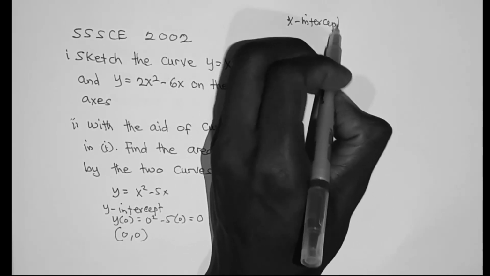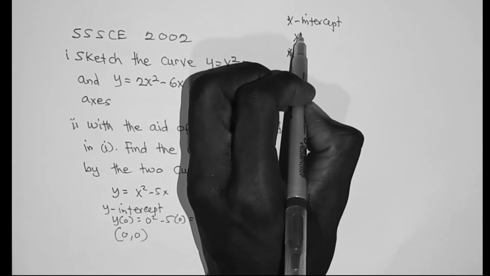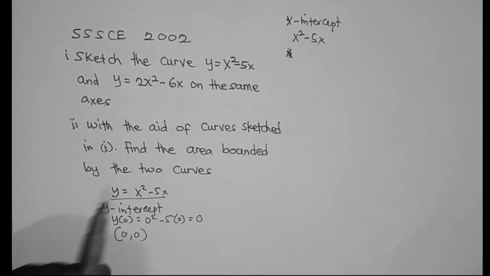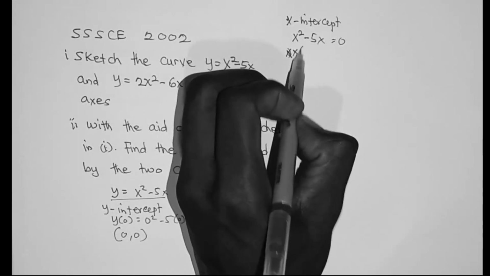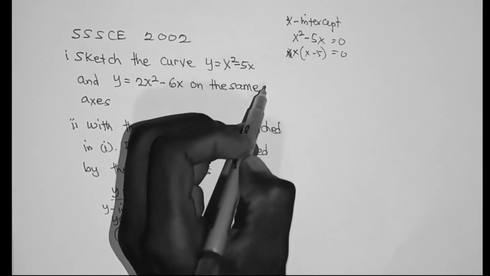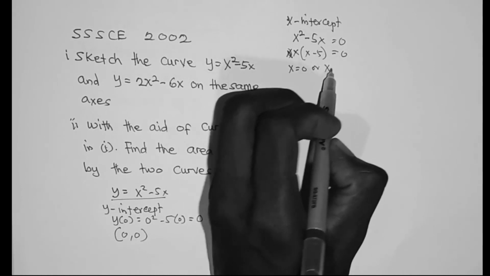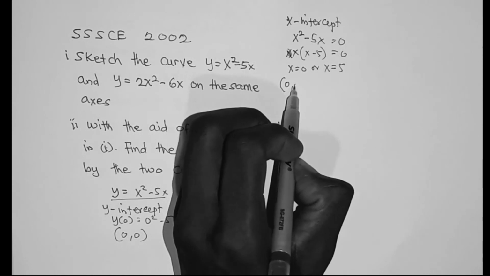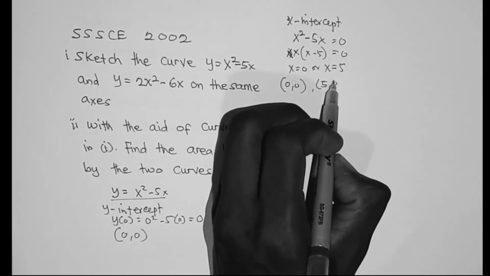And for the x-intercept, y is equal to 0. So it means that we should take x squared minus 5x, which is all of this function, equated to 0. So we can factorize x out. This is x(x minus 5) equals 0. So x is equal to 0 or x is equal to 5. So we also have on the x-axis (0, 0) and then also the coordinate (5, 0).